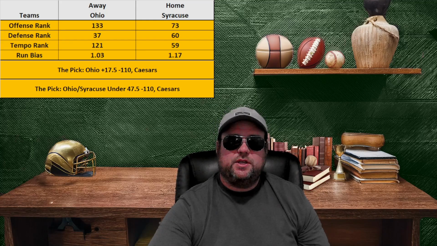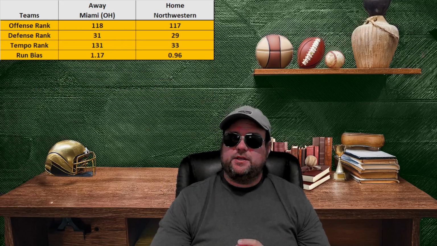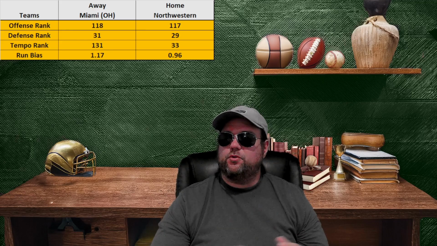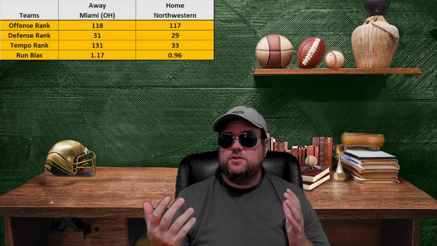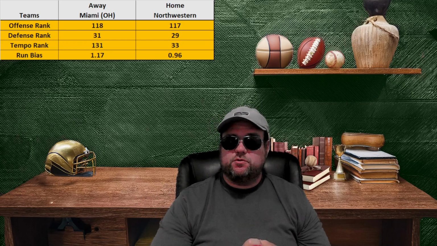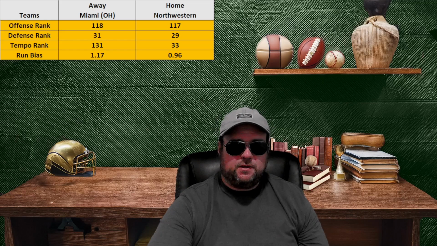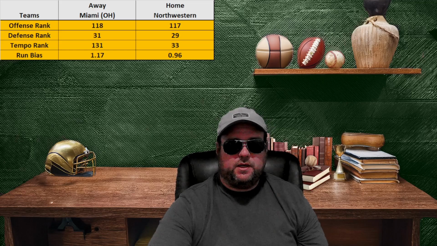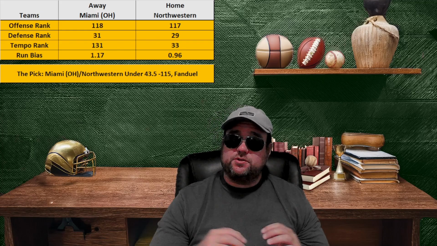Moving on to two teams that are really some of the better teams, really unbalanced between defense and offense. I'm looking at the game between Miami, Ohio, and Northwestern. So both of these are very weak ranked offenses, but very decent defenses. Miami, Ohio is one of the slowest playing teams. They also tend to be more biased towards the run. So in the game between Miami, Ohio, and Northwestern, I took under 43.5, and I took that at FanDuel.